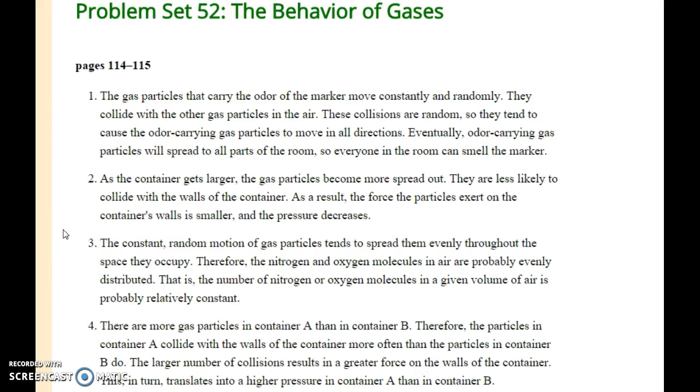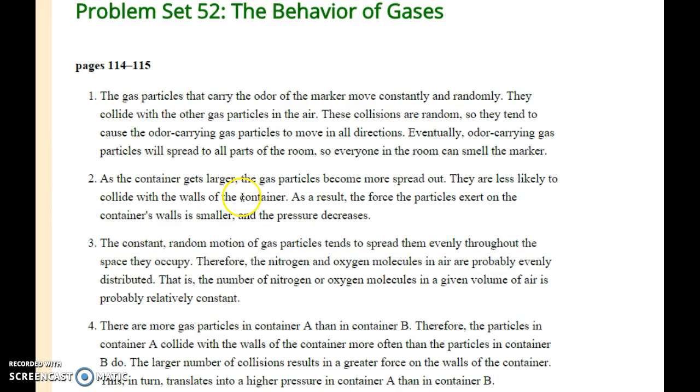We will have another part to this lesson, but you can hit pause and you can read through these on your own. And big idea, you should have mentioned diffusion. You should have mentioned collisions are random. You should have mentioned they spread out from high to low.